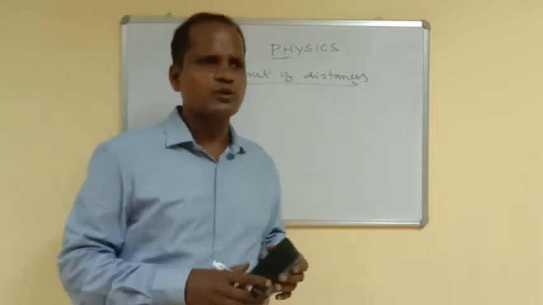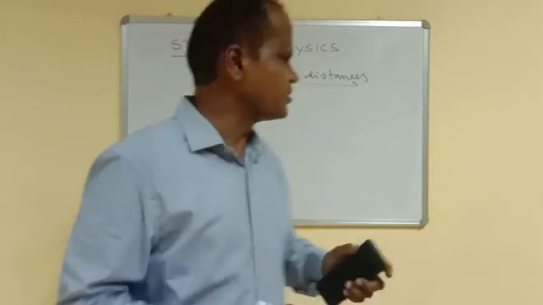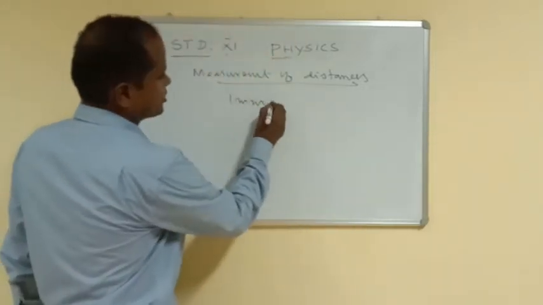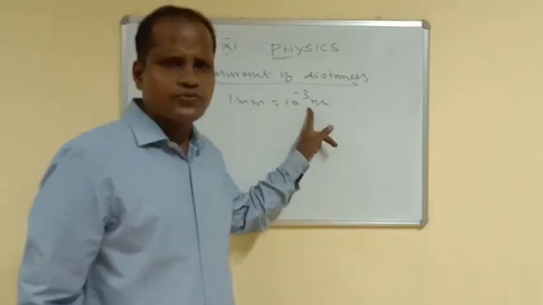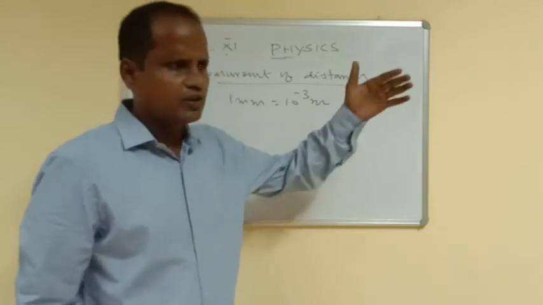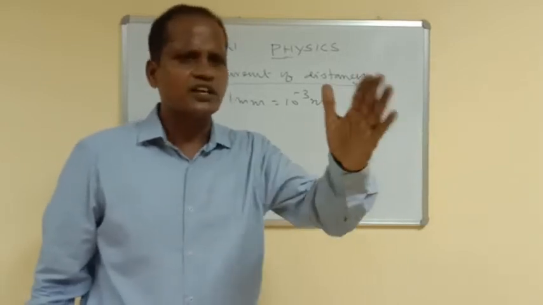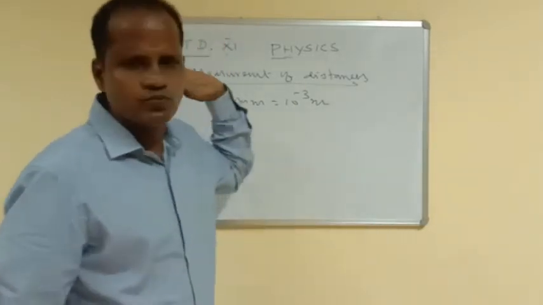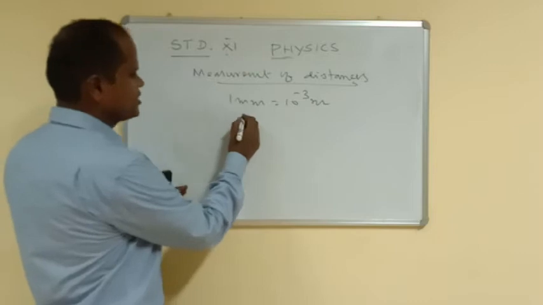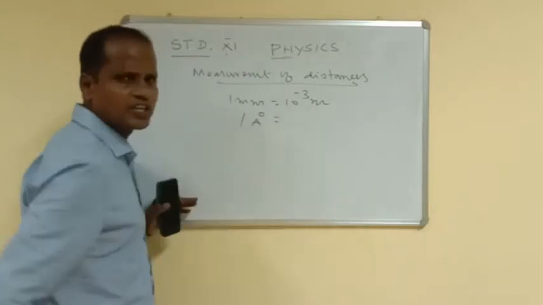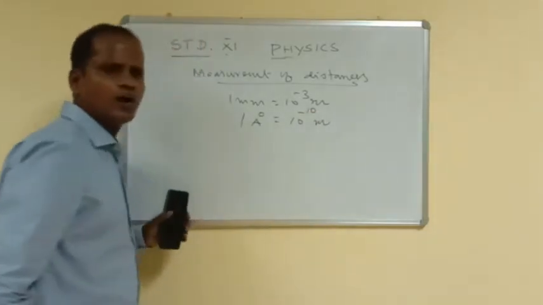Here I am going to give some more examples. What is a millimeter? 1 millimeter is 10 power minus 3 meter, that means 1 part of 1000. You take 1 meter, divide it into 1000 parts, and 1 part of those 1000 parts is 1 millimeter. Similarly, the Angstrom unit, a very important one. 1 Angstrom is 10 power minus 10 meter.